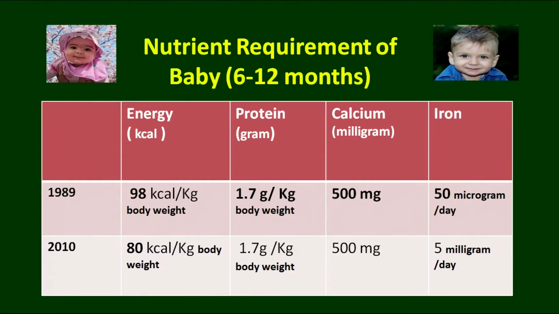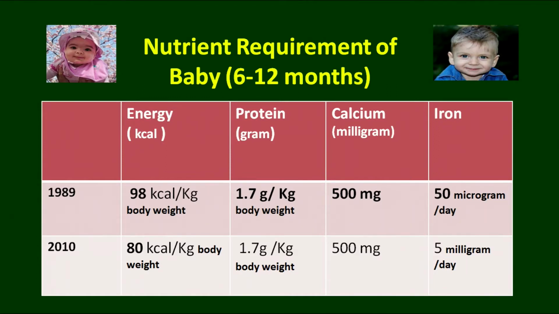In 1989, there were 98 calories per kg body weight, protein 1.7 grams per kg body weight, calcium requirement is 500 milligram and iron requirement is 50 microgram.